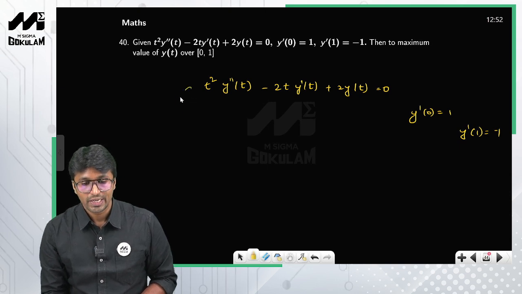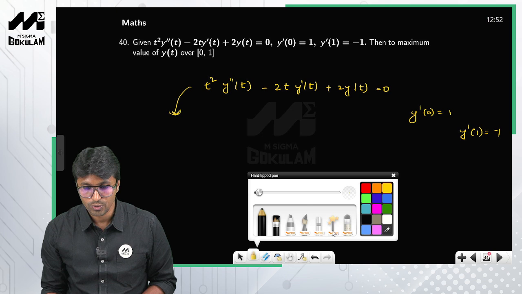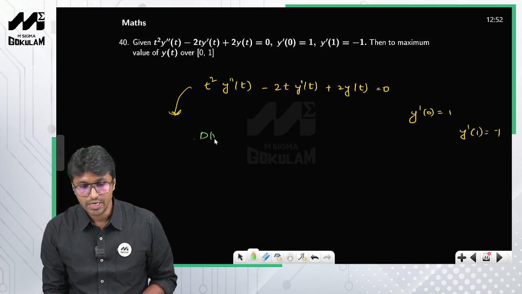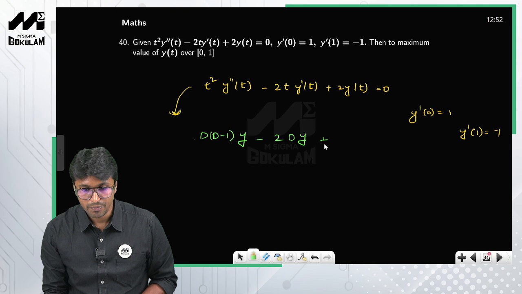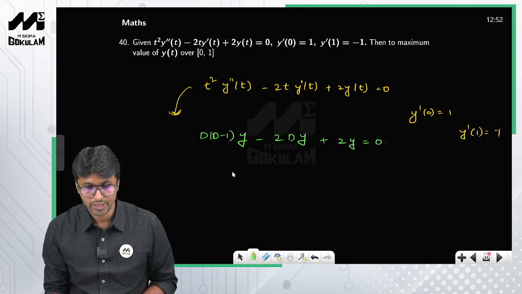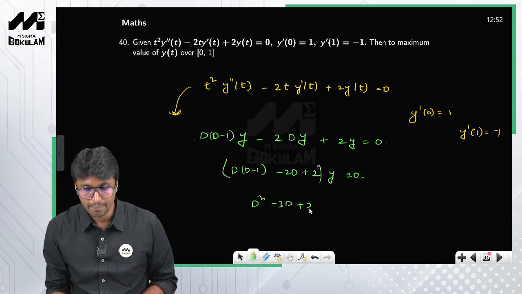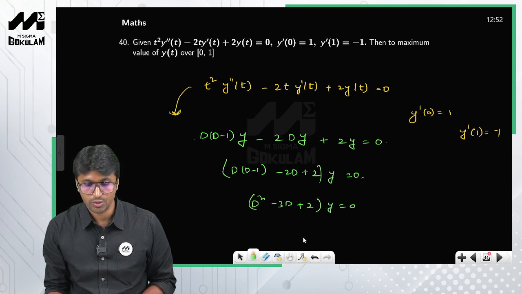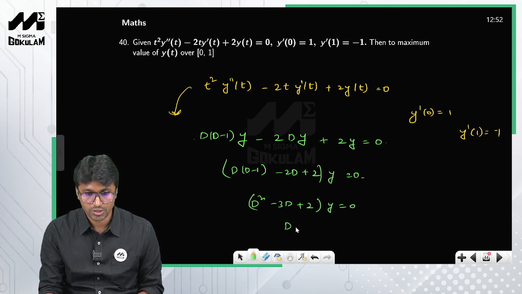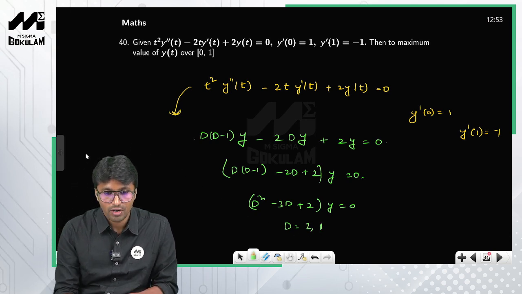So all you need to get is the auxiliary equation. Therefore you can replace this with d into d minus 1 into y, minus 2 into d into y, plus 2 into y, equal to 0. So d into d minus 1 minus 2d plus 2 into y is equal to 0. So d square minus 3d plus 2 into y is equal to 0. What are the roots that you get? You get the roots as 2 and 1. So therefore y is equal to, what is it that you get?